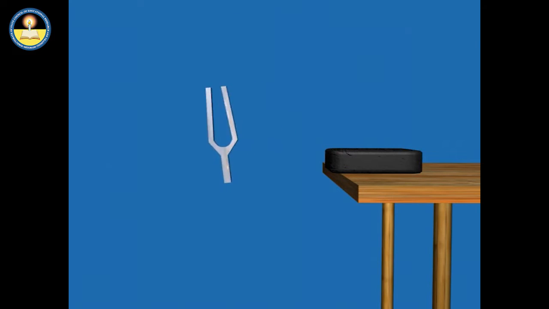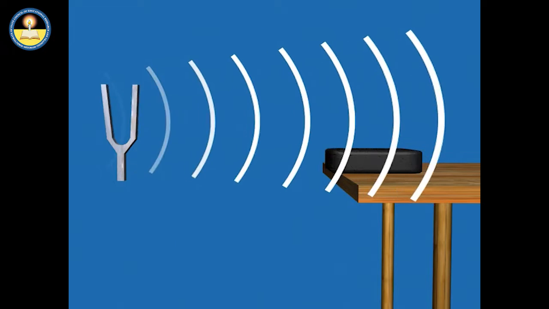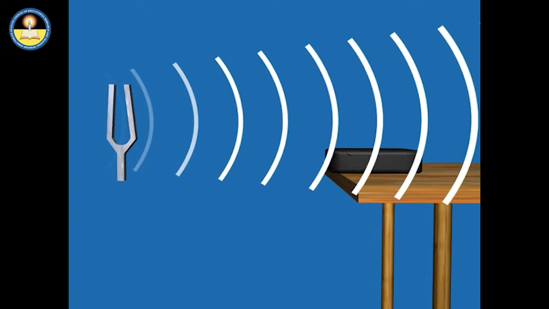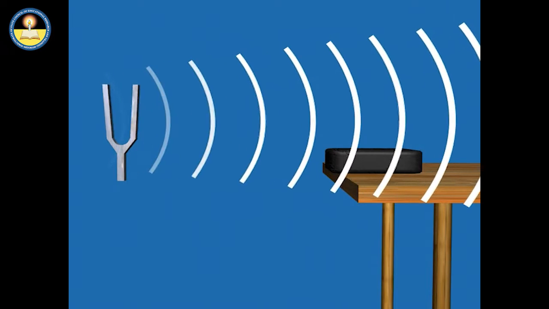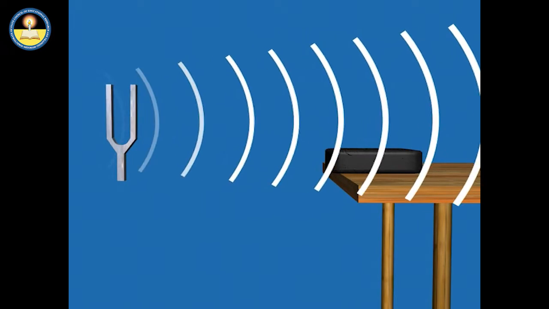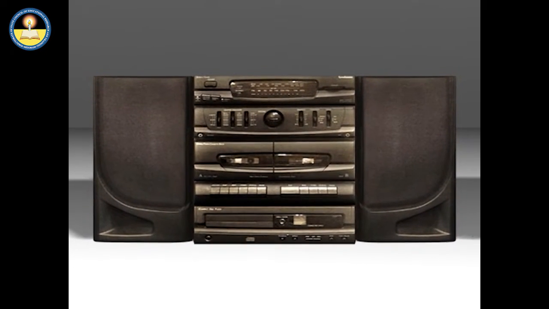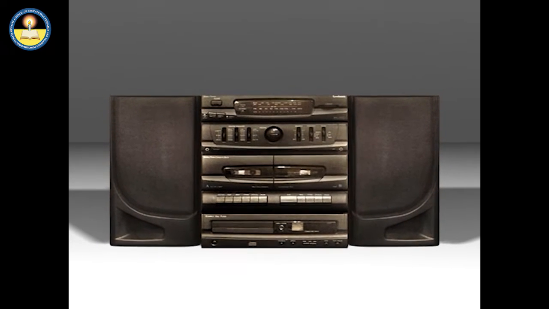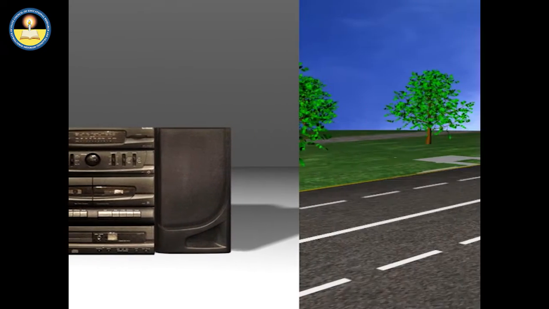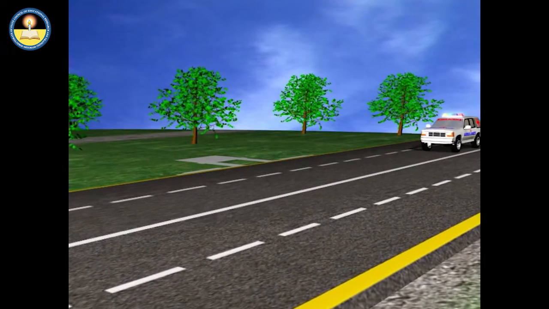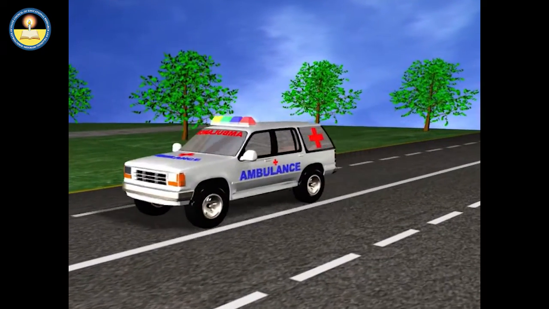Sound energy is the energy generated by vibrations. Sound energy is not used for electrical power because the amount of energy that can be obtained from sound is quite small. But it is important to us as it enables us to communicate. Sound energy is also used to alert people, such as the alarm of an ambulance.